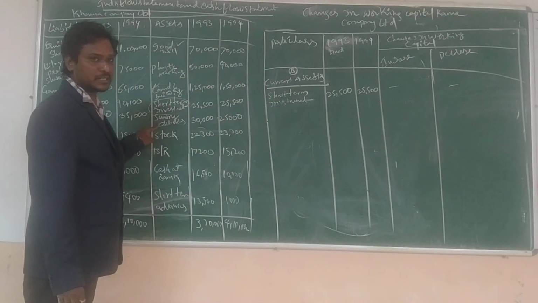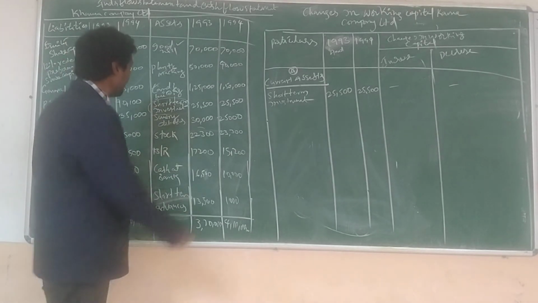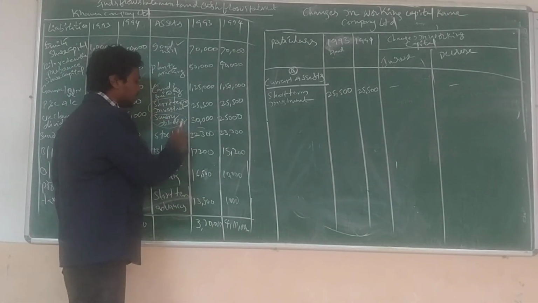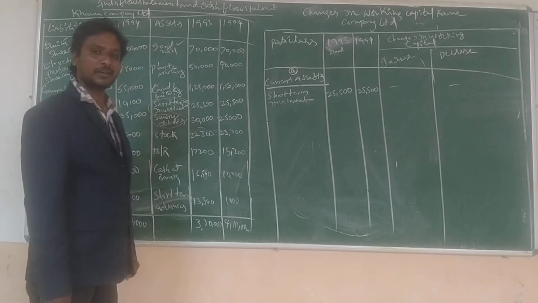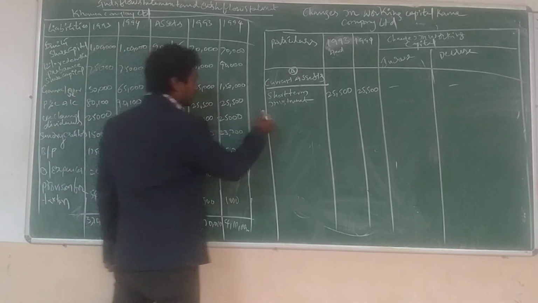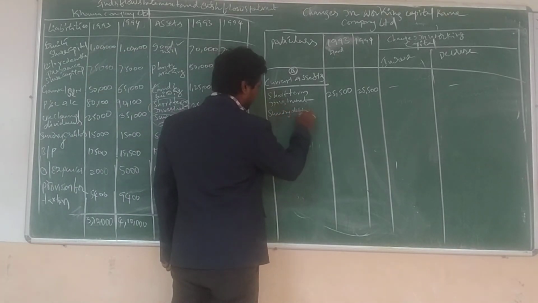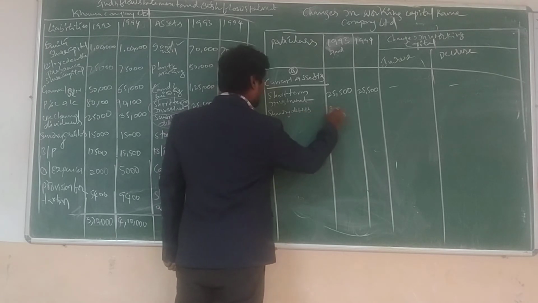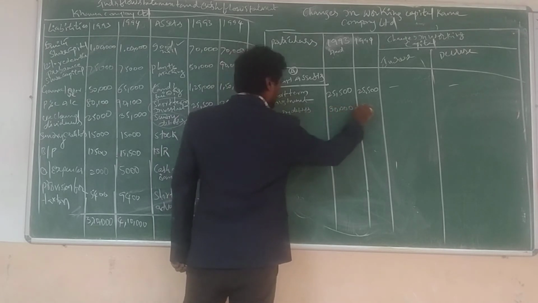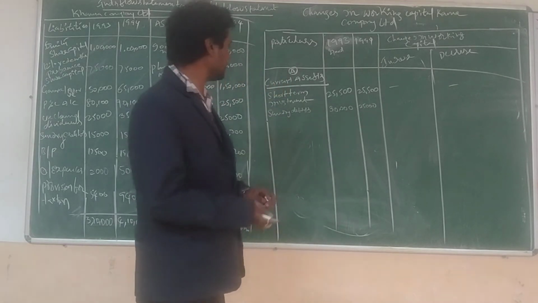sundry debtors. Is it current assets or current liabilities? Sundry debtor means short-term terminology, so that's why we treat it as a current asset. It is not a fixed asset. Current assets, how much? Sundry debtors, 30,000, 25,000. See, observe the transaction.